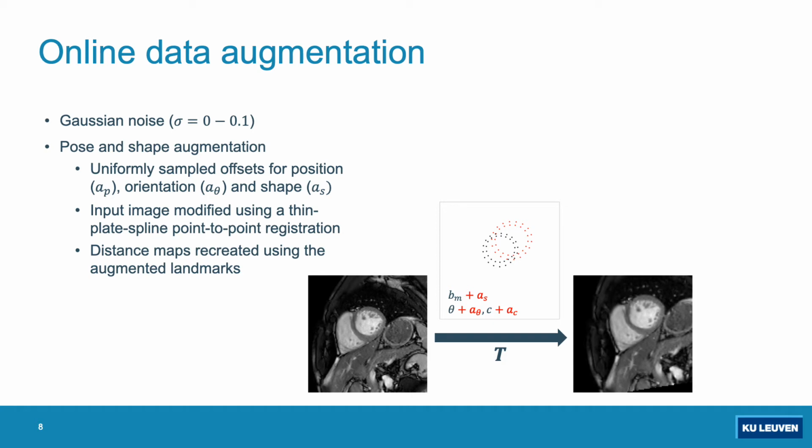For training the CNN, we also used online data augmentation by addition of Gaussian noise and by adapting the shape and pose parameters. For the shape augmentation, a random number between -1 and 1 was added to the shape coefficients. The input images were then modified accordingly by using a template spline point-to-point registration between the original and augmented landmarks, while the distance maps were recreated using the augmented landmarks.